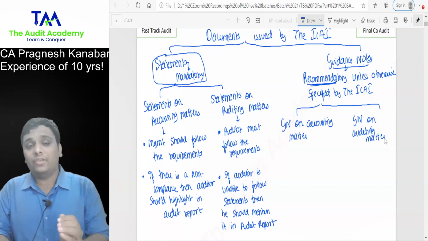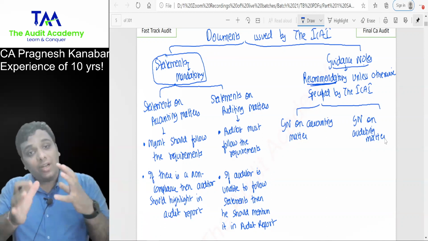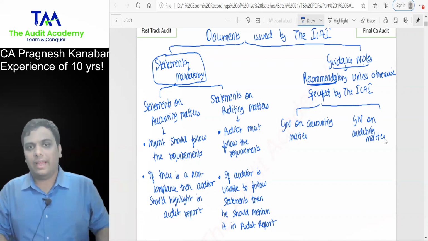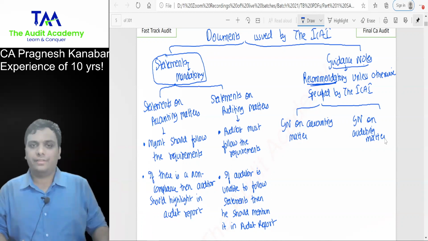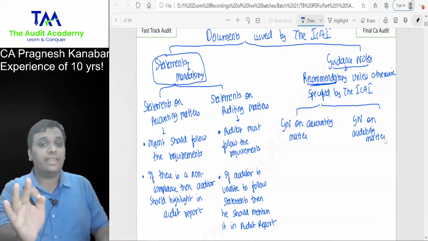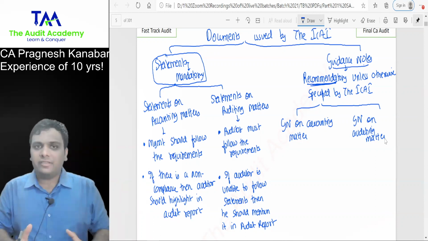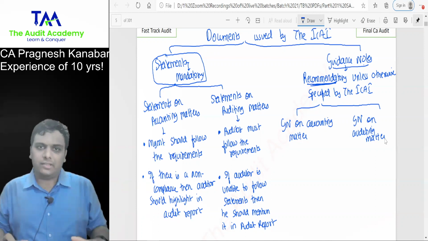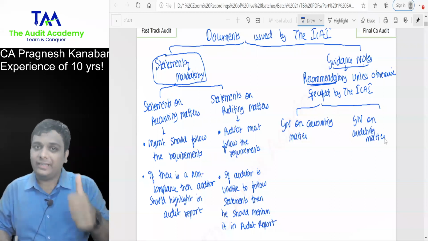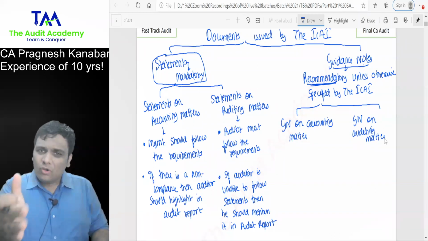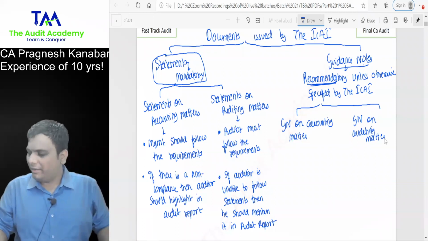If the institute has issued a guidance note on any kind of accounting matter, then generally management is expected to follow the guidance note. However, in rare cases, management can also follow its own judgment. My question to you is, listen to me very carefully, this can be your MCQ content. If management is not following the guidance note, but management has valid reasons, then will you as an auditor compulsorily highlight it in the audit report?